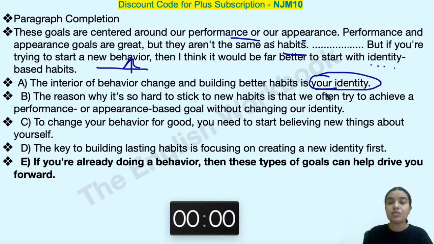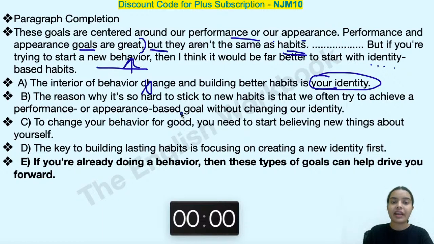Suddenly I cannot use your identity, just like I am talking to someone who is right in front of me. So the first one is absolutely wrong. I'm going to take it slow so you understand it properly. The reason why it is so hard to stick to new habits is that we often try to achieve a performance or appearance based goal. Guys, we are already done talking about goals over here. It's done. Now here, but they aren't the same as habits. I'm now talking about habits, and habits I'm connecting with behavior. Okay, this is already a closed deal.